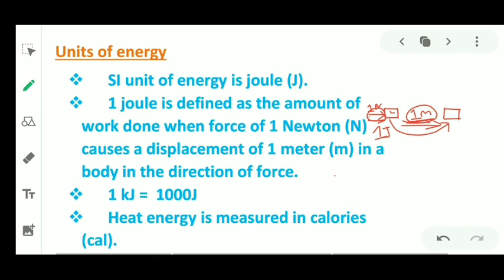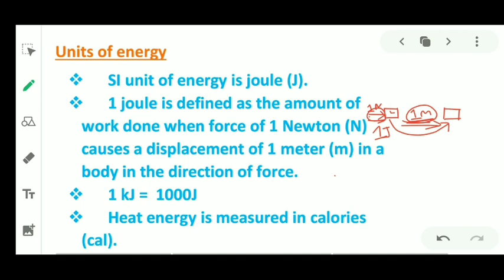1 kg, as you know, equals 1000 gram. Like that, 1 kilojoule equals 1000 joule. Why? Because 1 kilo means 1000.